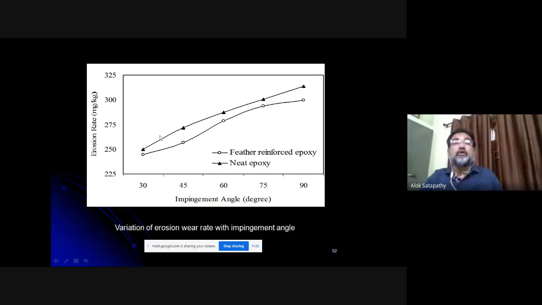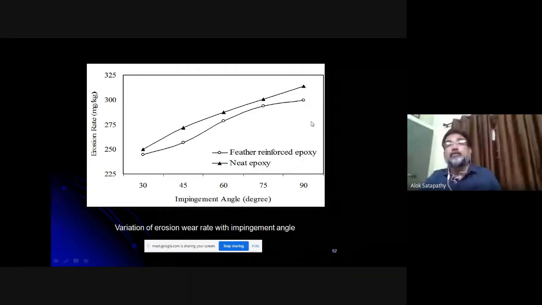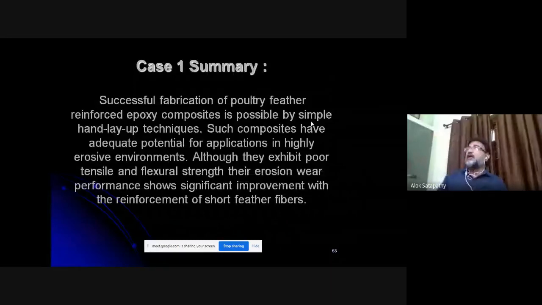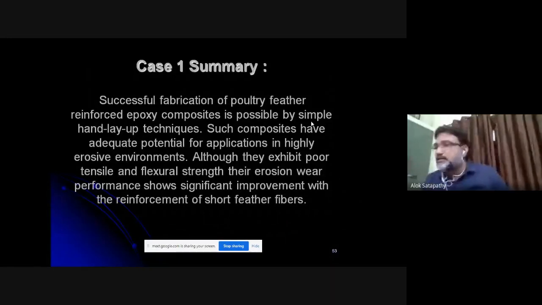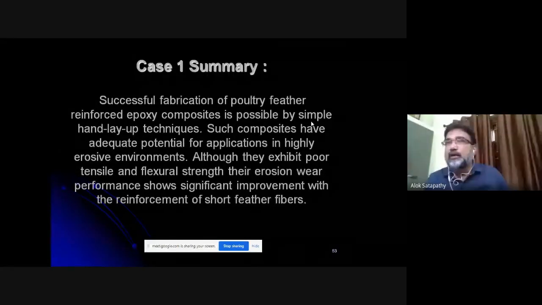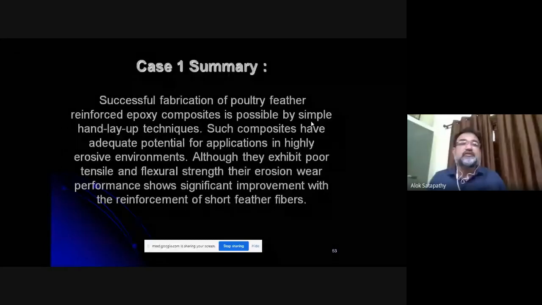Now look at this. If the neat epoxy erosion rate is this, then with the reinforcement of feather, the erosion rates are coming down. With further increase of feather, the rates will be further down. So this is very interesting, and it can be used in applications where you require wear resistance.